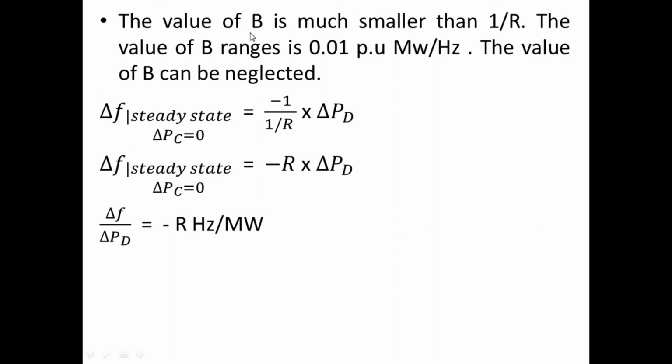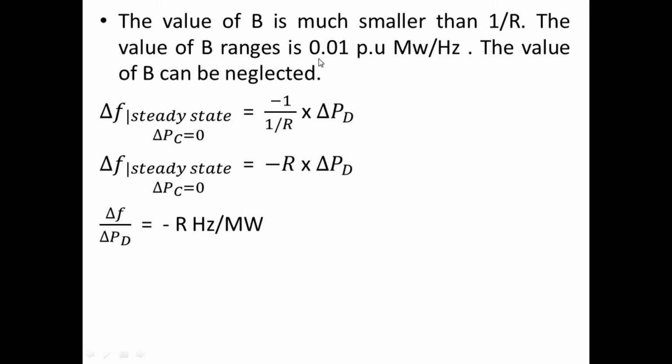So the value of B is simply an empirical value, and it will be very much lesser than 1 by R. The value of B is 0.01 per unit. The actual unit for B is megawatt per hertz. So we can neglect the value of B in this equation.